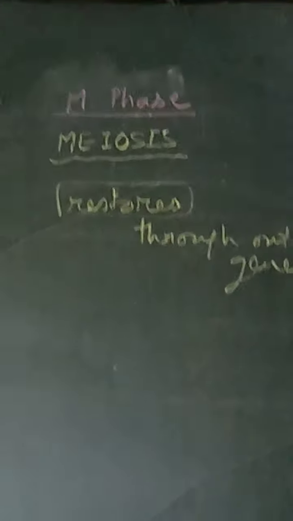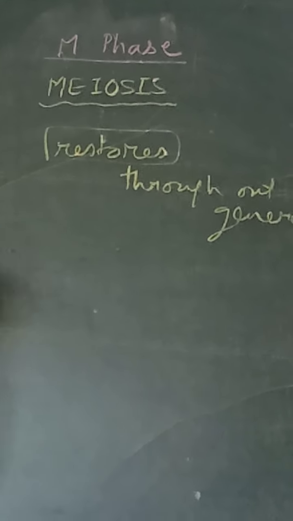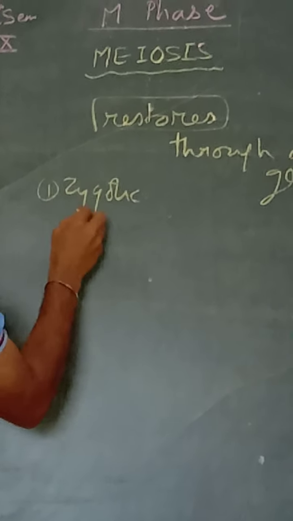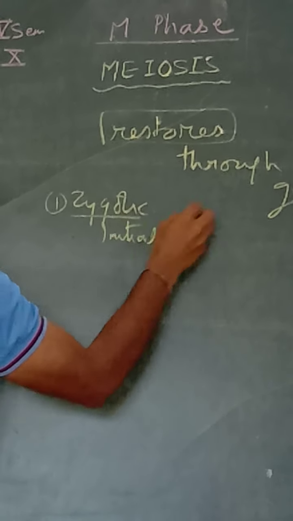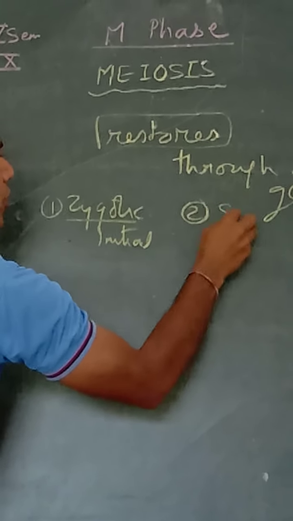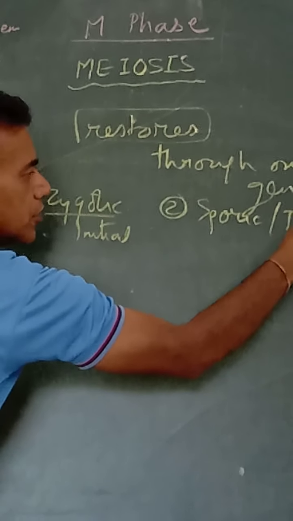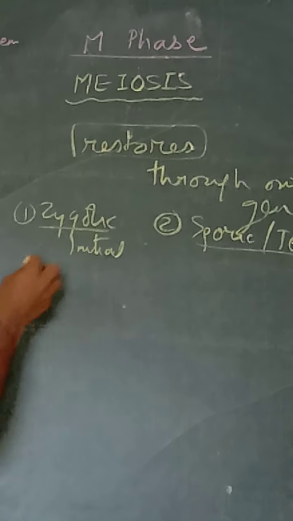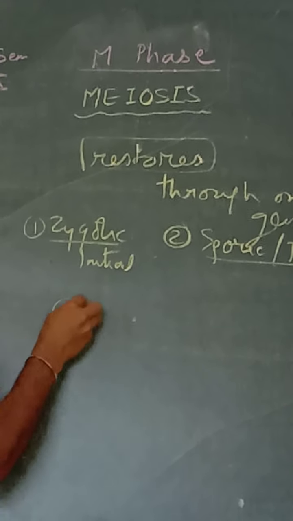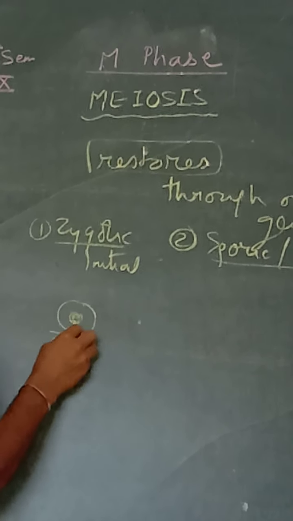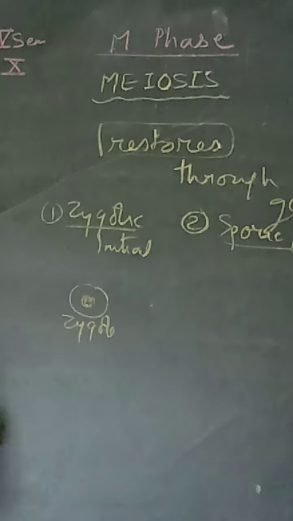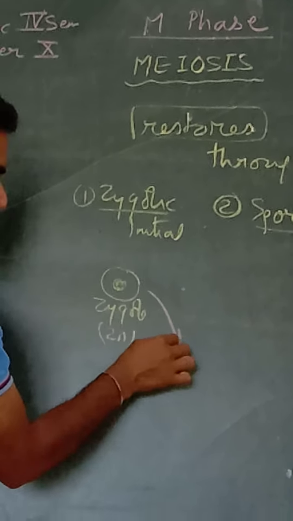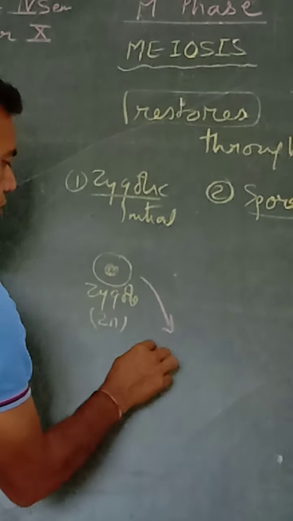Depending upon the stage of meiosis, meiosis can be of two types. First is zygotic or initial meiosis, and second is sporic or terminal meiosis. Now, the difference between these two: in zygotic, the meiosis takes place in zygote 2n, which after meiosis give rise to a plant.